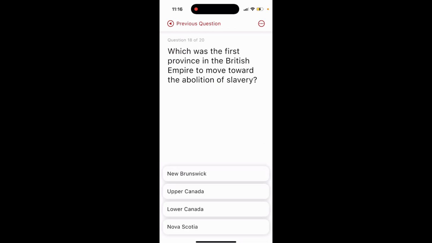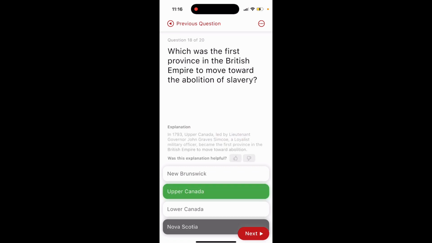Question 18. Which was the first province in the British Empire to move toward the abolition of slavery? New Brunswick, Upper Canada, Lower Canada, Nova Scotia. The answer is Upper Canada, option 2.